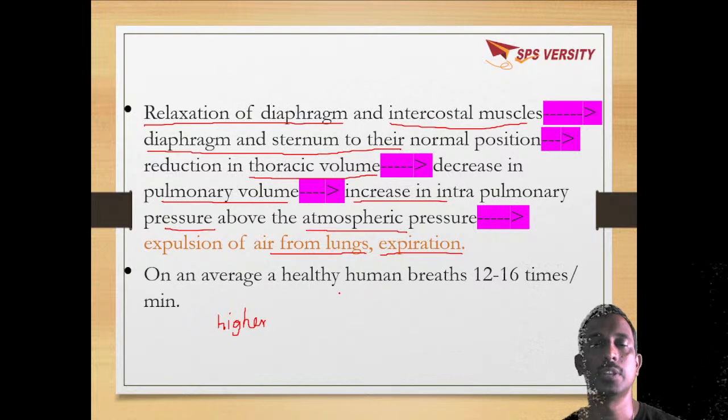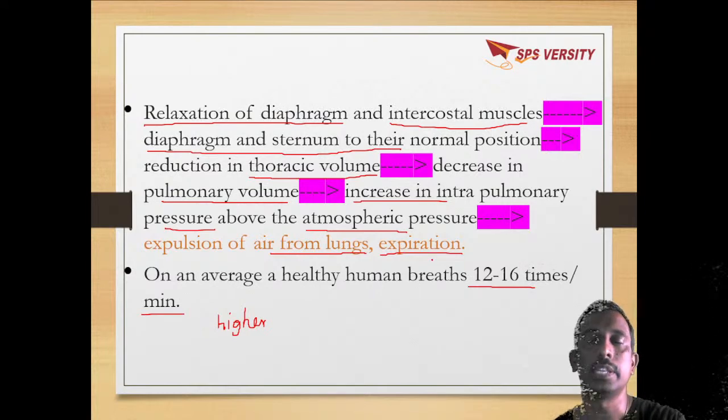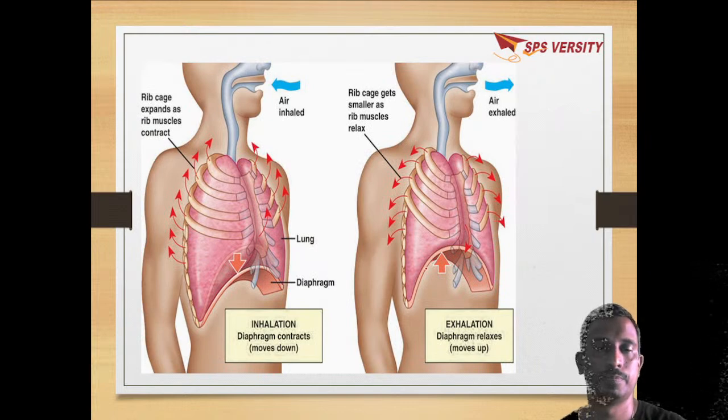On an average, a healthy human breathes 12 to 16 times per minute. That is, 12 to 16 breathing cycles, each an expiration and inspiration, per minute.